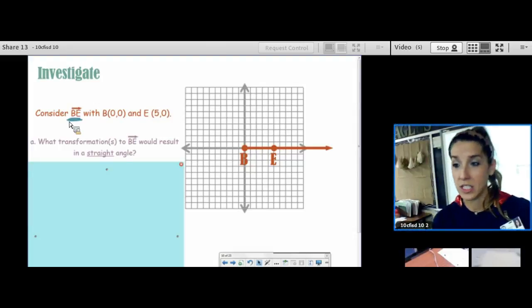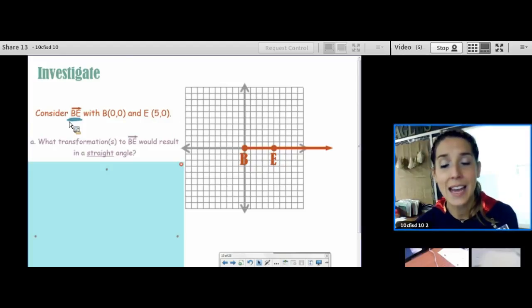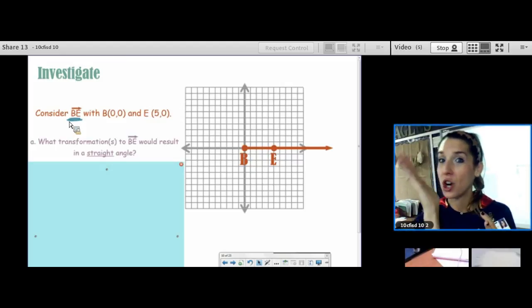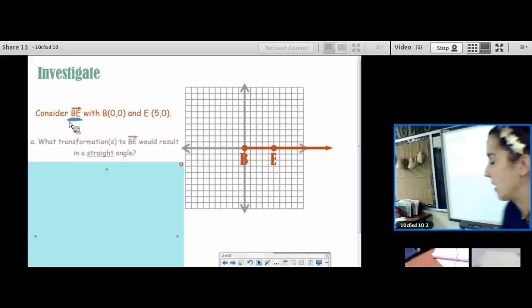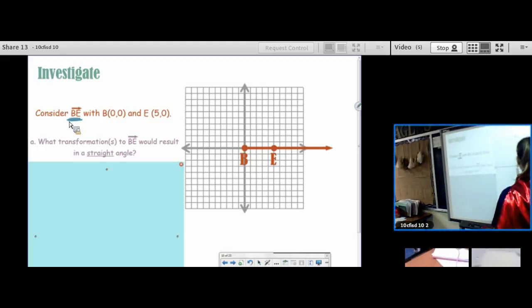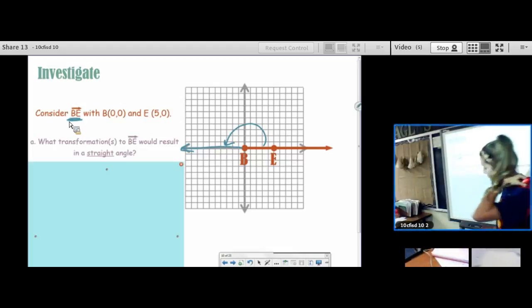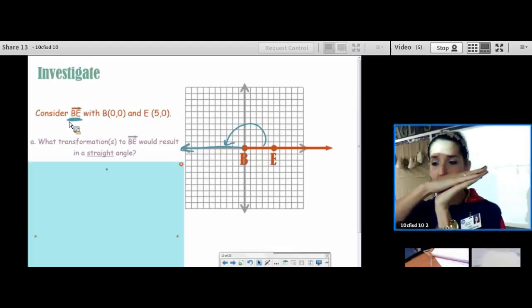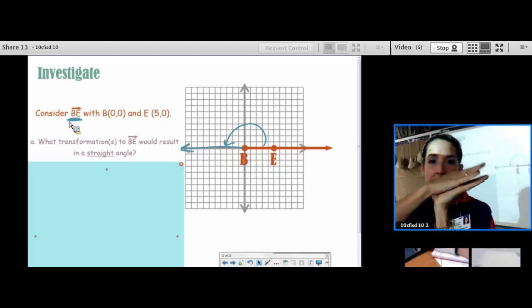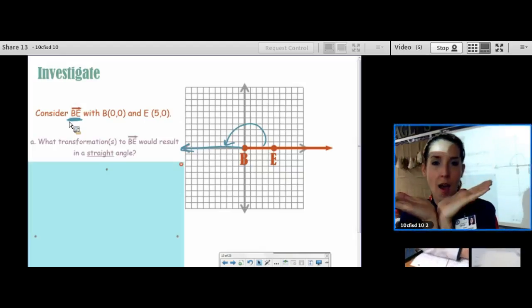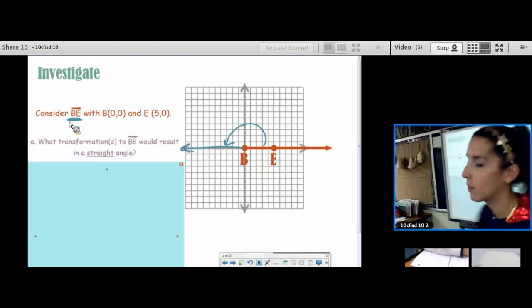Let's talk about the transformations. There's 4. Translate, which means slide. Reflect, which means flip. Rotate, which means turn. And dilate, which you won't need to do here. No dilating. Good. You could perform a rotation. And of course, how many degrees? Well, you're going to rotate 180 degrees. So I want you to think of angles as a ray. From now on, an angle is a ray that has been rotated a certain number of degrees. Think of it as a rotation opening up and creating that angle, a rotation of a ray.